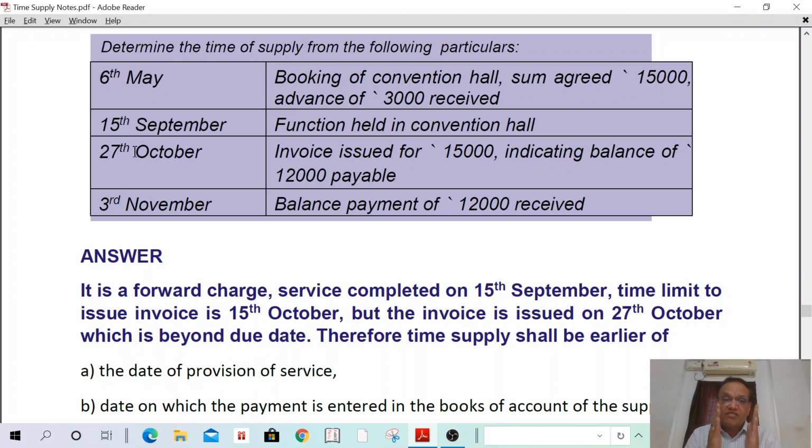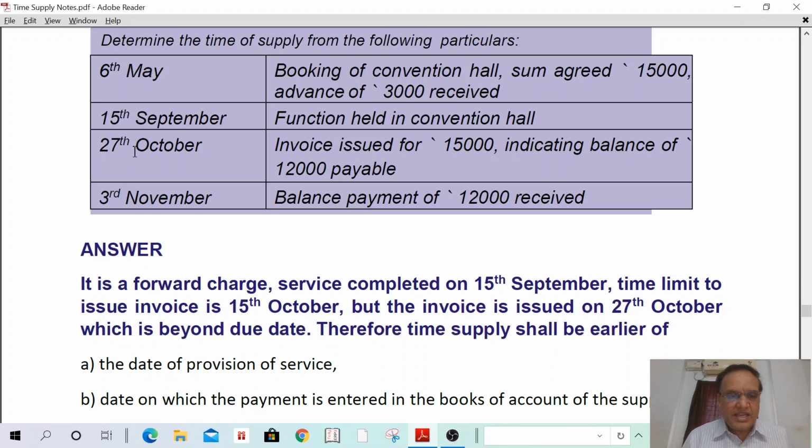Therefore, if the invoice is not issued within the due date, then what is the time of supply? The time of supply shall be the earlier of the date of provision of service, the date of receipt of payment in the books of accounts of the supplier, or the date on which the amount has been credited in the supplier's bank account. That has not been given here, so leave that point. And the fourth one is 61 days from the date of supply. First, I can read the answer first.